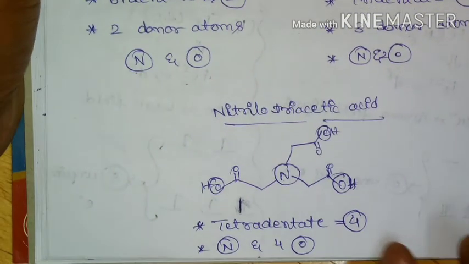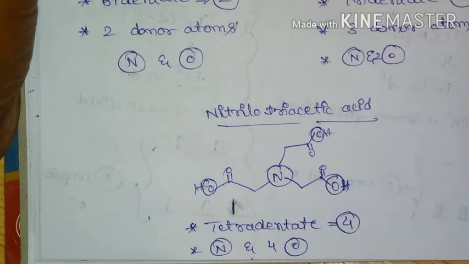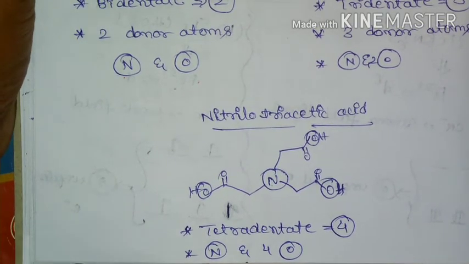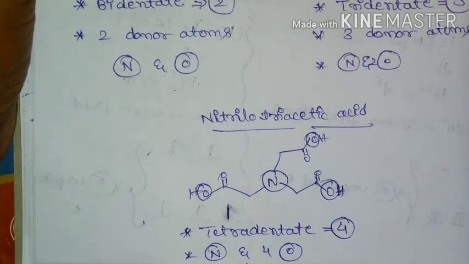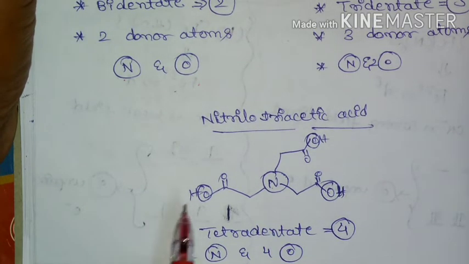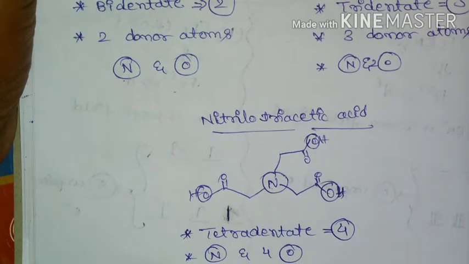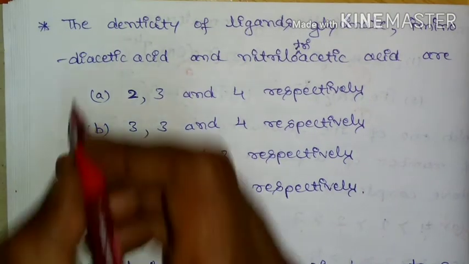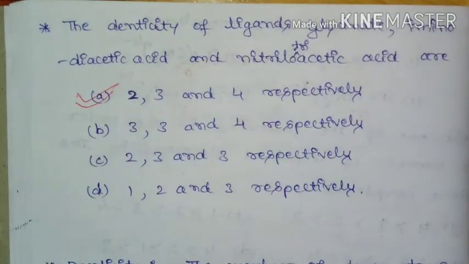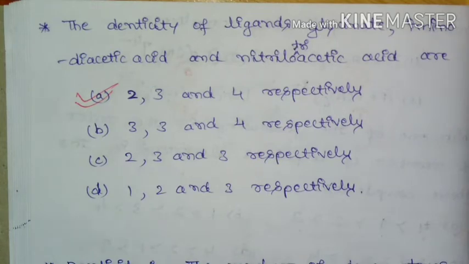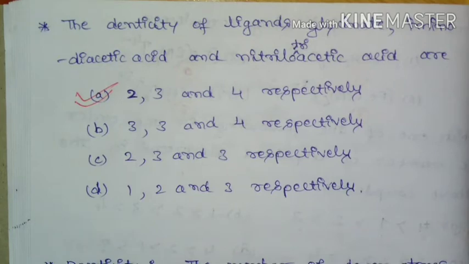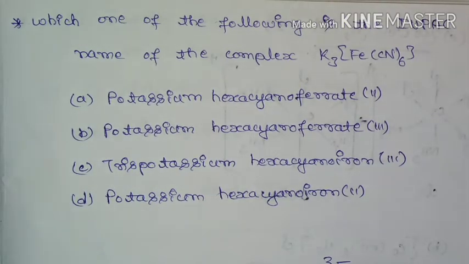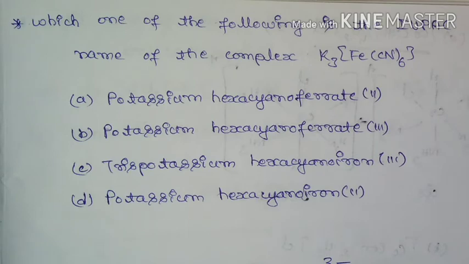And nitrilotriacetic acid is a tetradentate ligand, meaning it is going to coordinate to the metal through 4 donor atoms, that is 1 nitrogen and 3 oxygen atoms. So based on this, A is correct: glycinate acts as a bidentate ligand, iminodiacetic acid is a tridentate ligand, and nitrilotriacetic acid is a tetradentate ligand. Question: which one of the following is the IUPAC name of the complex K3[Fe(CN)6]?